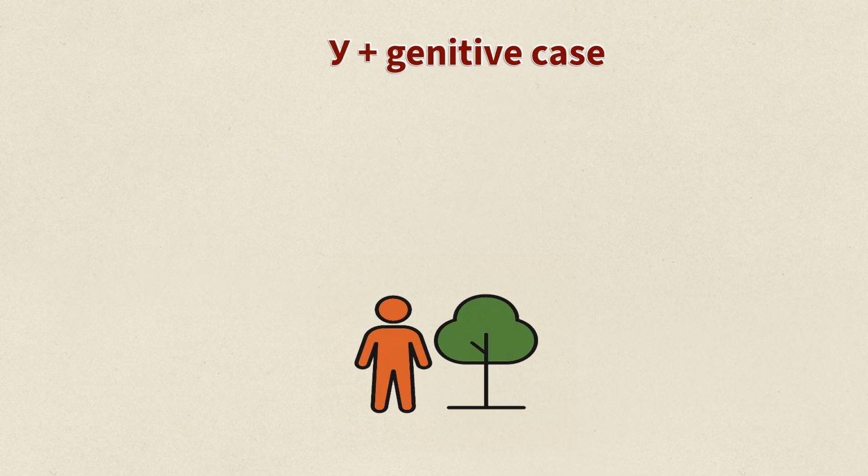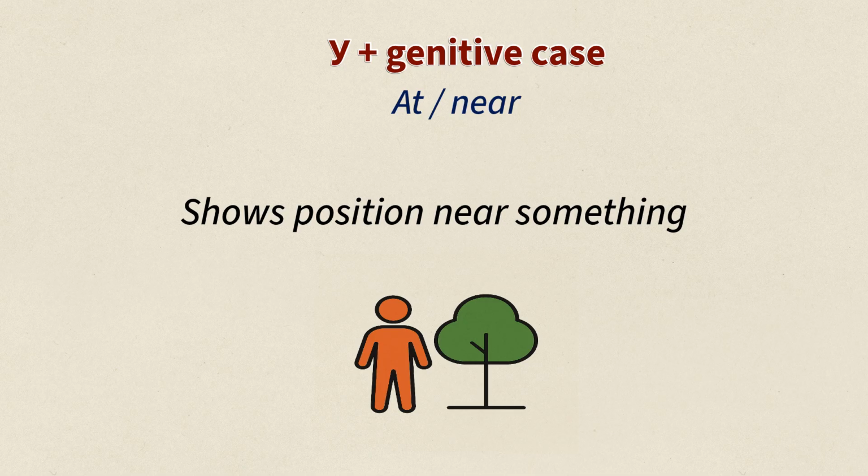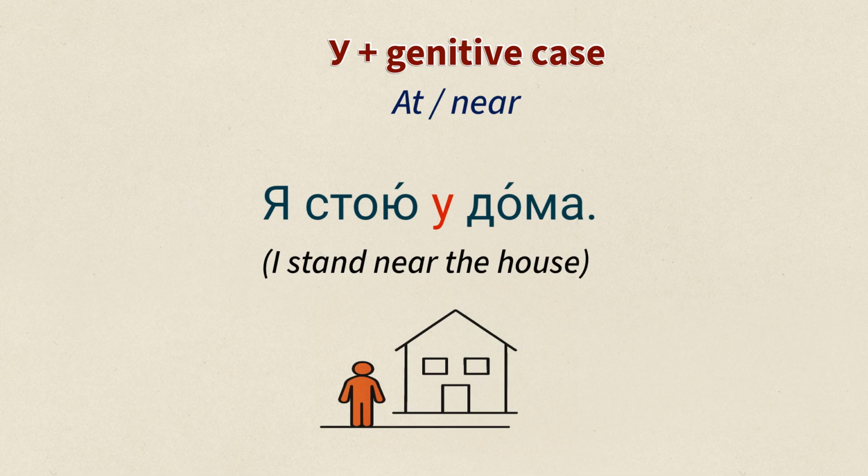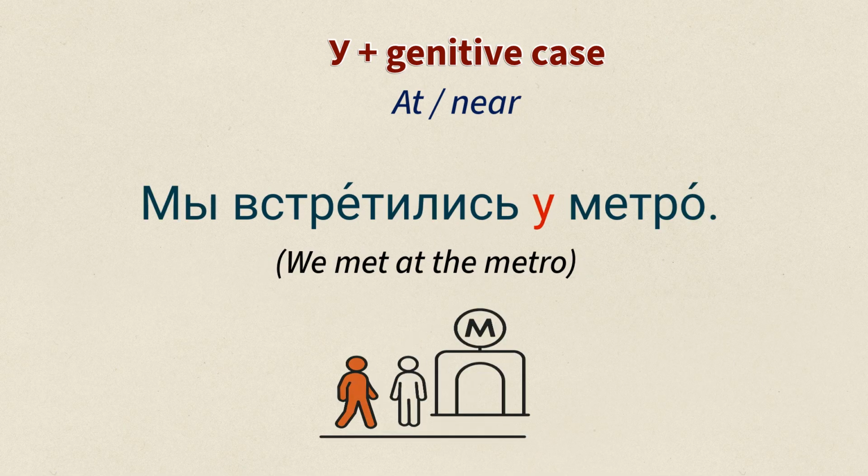So the next preposition is у. After у, a noun in genitive case is used. And this preposition has a meaning at or near. Let's read examples. Я стою у дома. Мы встретились у метро. Мы встретились у метро. So, у shows position near something.